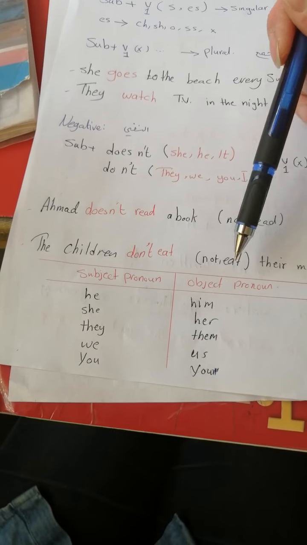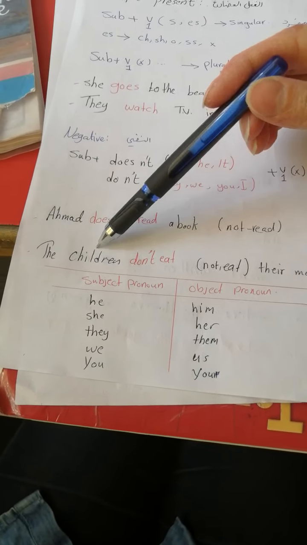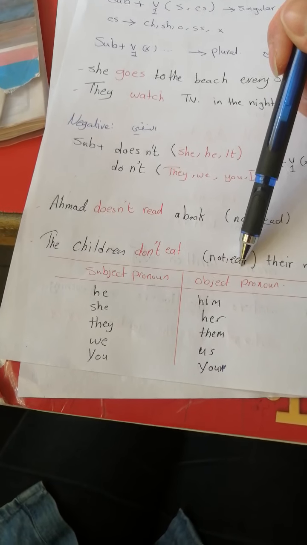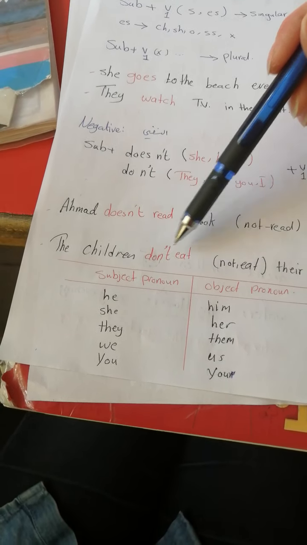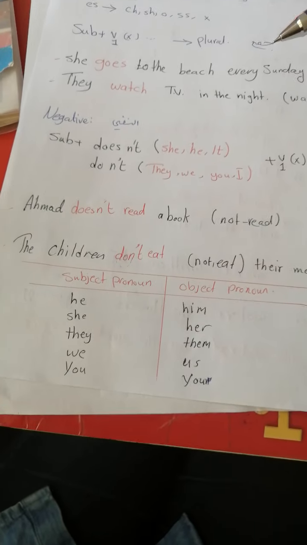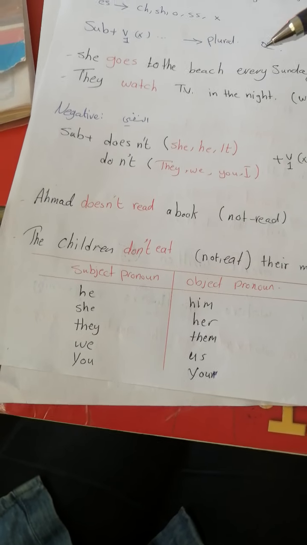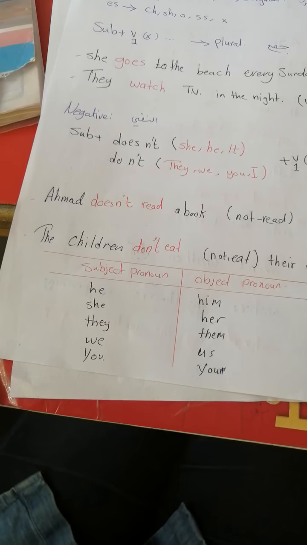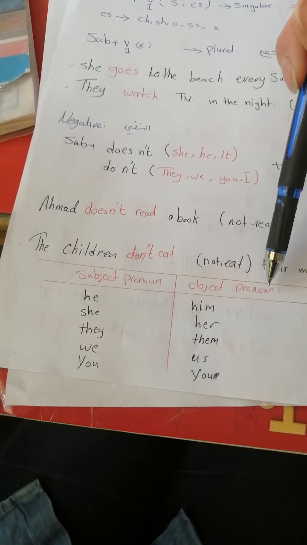The children don't eat meals. The children are plural, so I should use don't plus the verb base form, اللي هو don't eat. The most important thing is that if I have a subject pronoun in the active, I want to transfer it to the object pronoun in the passive.